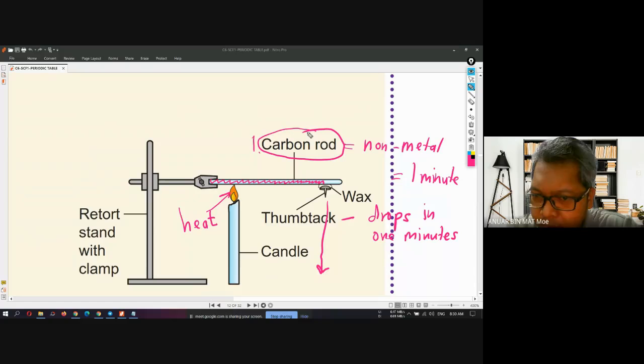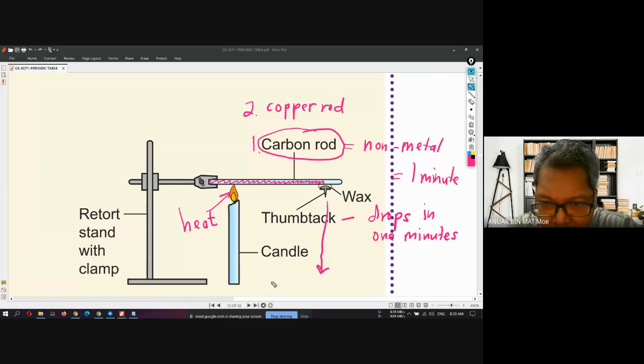Can you understand me? Okay. What happens if I use the same setting, but I change the carbon rod to a copper rod? I will replace the carbon rod with a copper rod.